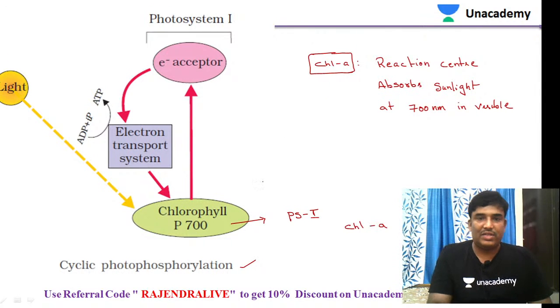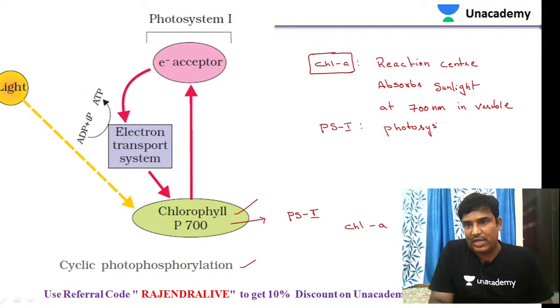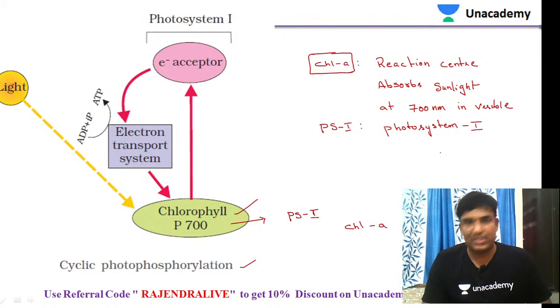That is the reason it is called P700. That is the reason the name P700 was given to that particular photosystem. The term PS1 means photosystem 1. It was given that name because it is the first photosystem that was observed or identified.